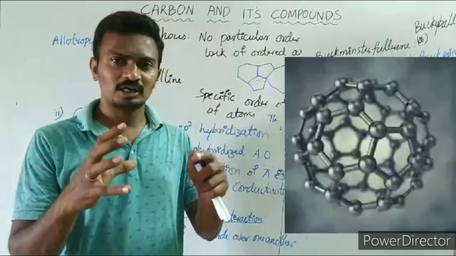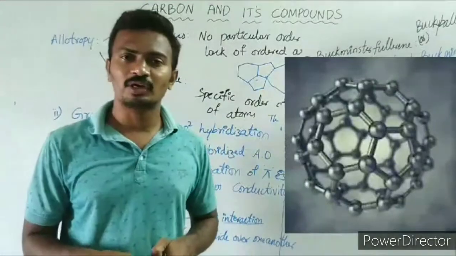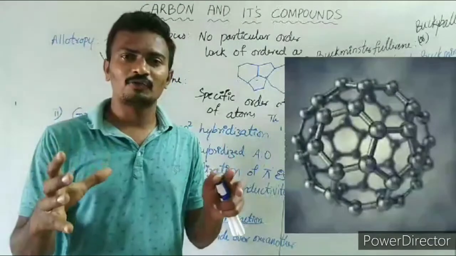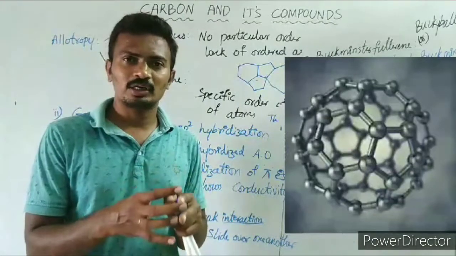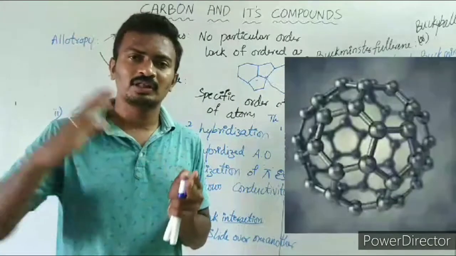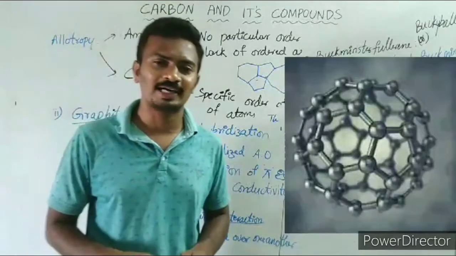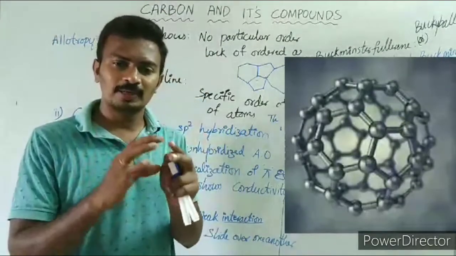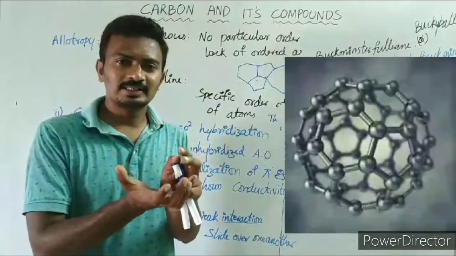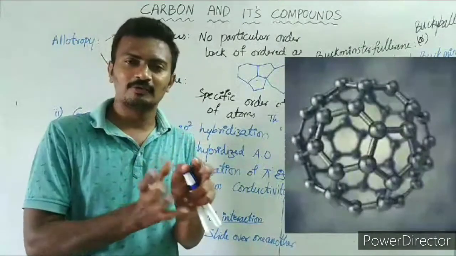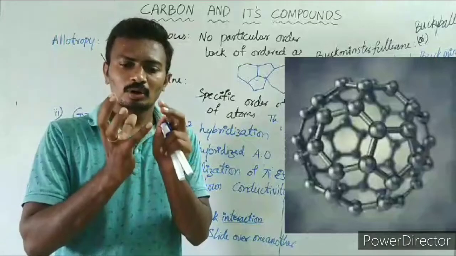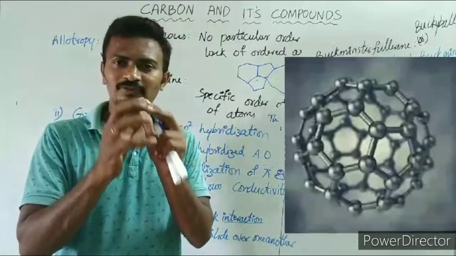Buckminster fullerene has a range of carbon atoms, starting from 20 carbons to a long range of carbon atoms, arranged in the form of a hollow tube or a hollow sphere.